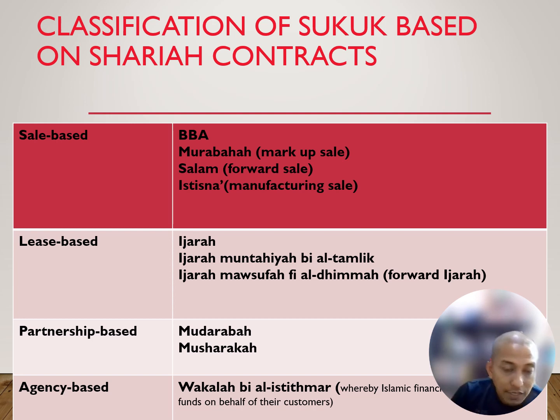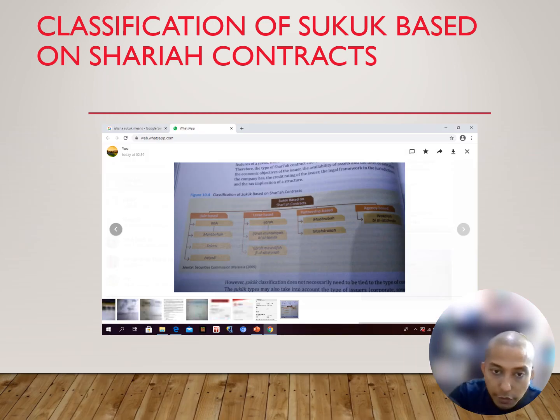Lease-based, we can go for Ijara, Ijara Muntahia Bittamleek, and Ijara Mawsufah fi al-Dhimmah, which is a forward Ijara. Partnership can go for Mudarabah or Musharakah, while agency can go for Wakalah bi al-Istithmar, where an Islamic finance fund invests on behalf of their customer. So this is the classification of sukuk based on Sharia contract. This is from the textbook, just take it from the textbook.